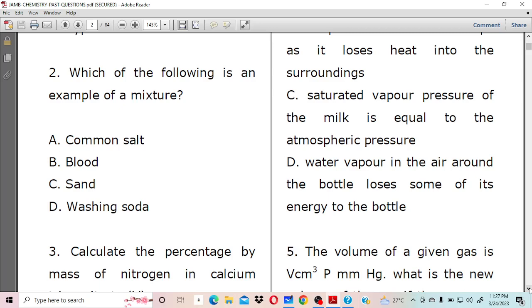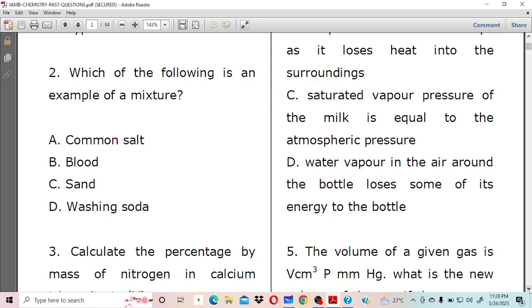Now, before you answer any question as a Jambite, let me quickly give this warning. You need to know the topic they brought that particular question from. If you are able to do that, it will give you a whole lot of confidence, and it will give you an insight of what the correct answer is supposed to be. So before you answer any question, please understand the question and deduce the topic that brought that particular question from.